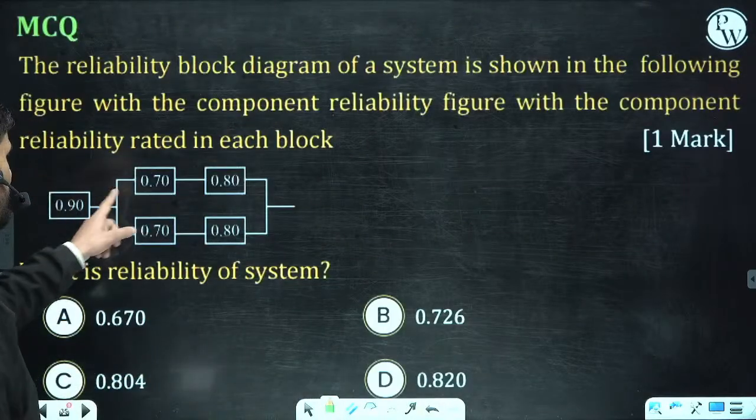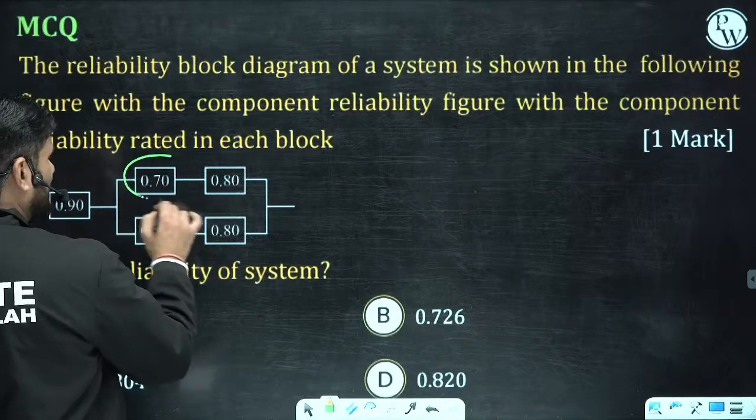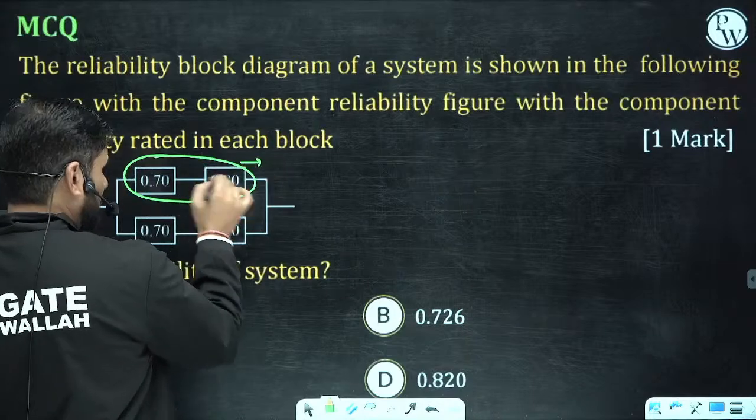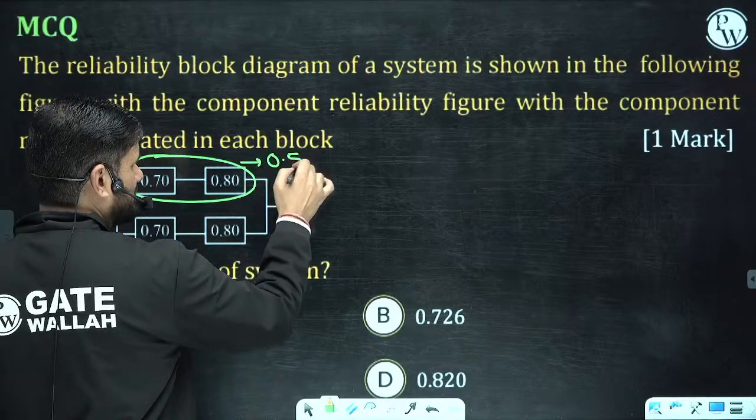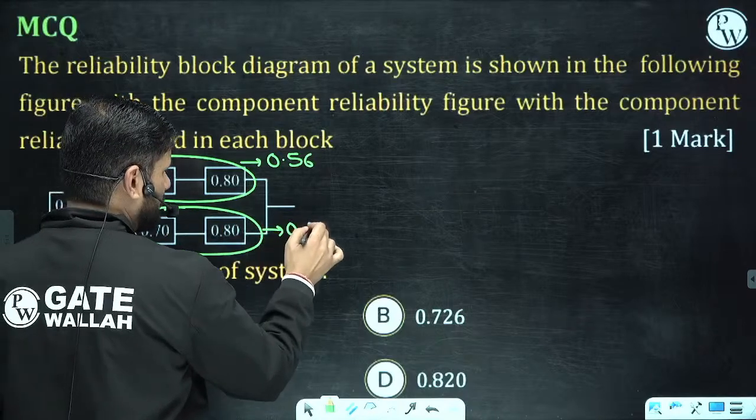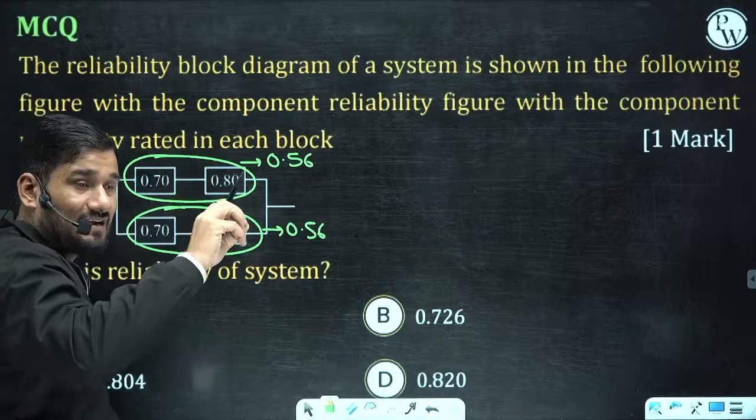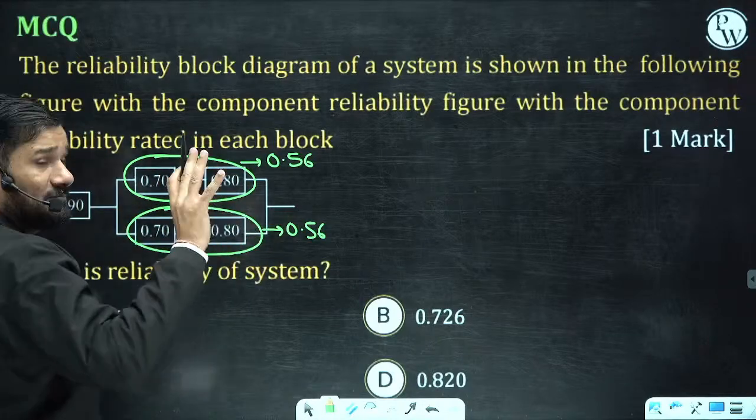So now you can come to this question. This is 0.9, 0.7, 0.8, 0.7, 0.8. Now these are connected in series. So this is R1 and R2, it will become 0.56. This is again R1 and R2, this will become 0.56. Now this part and this part are in parallel.